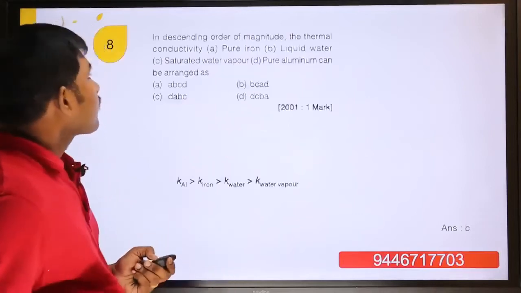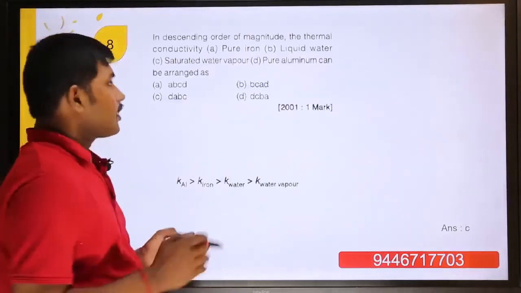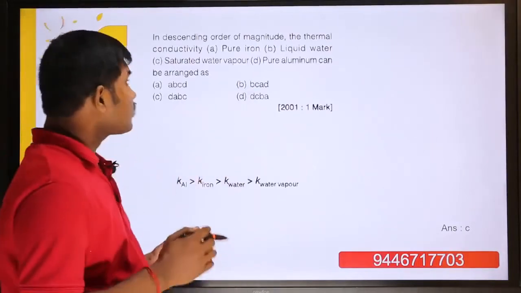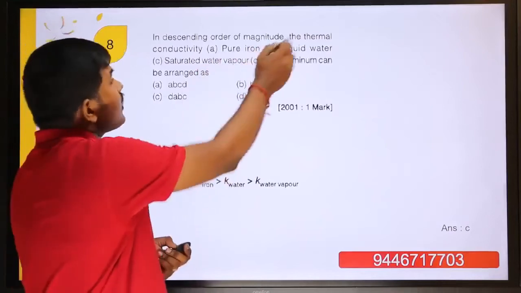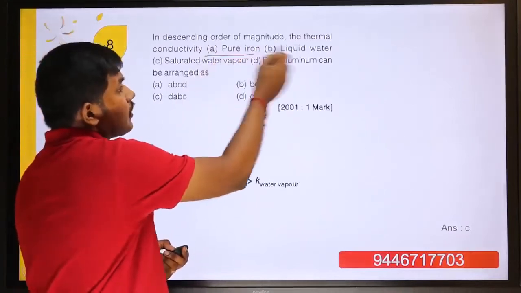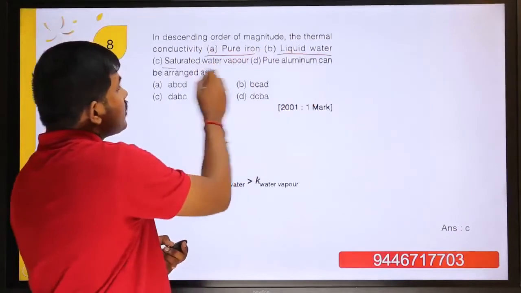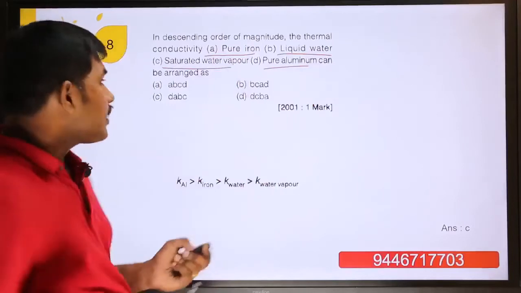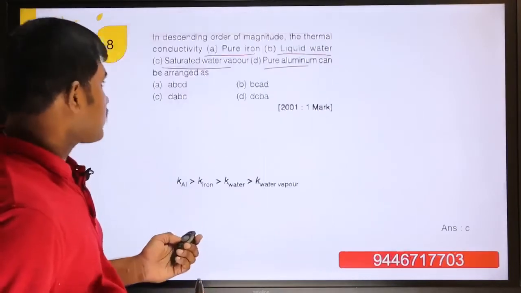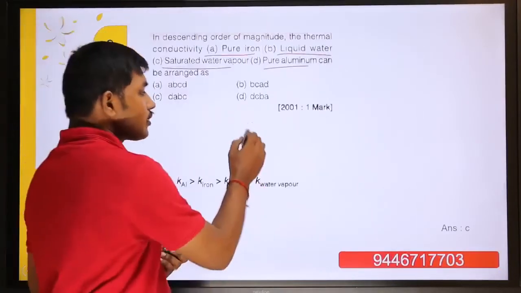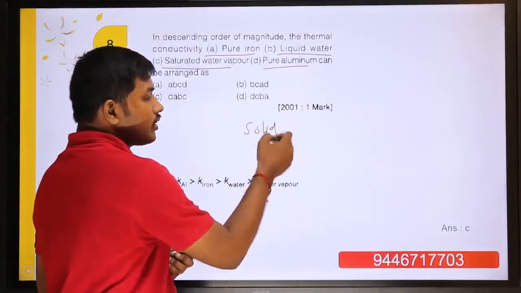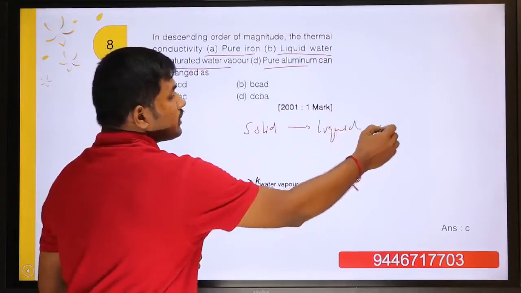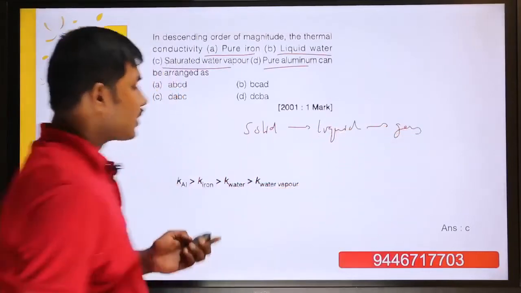Next question. So the same question again asking related to thermal conductivity in 2001. Arrange in descending order of magnitude of thermal conductivity: pure iron, liquid water, saturated water vapor, pure aluminium. So remember, I already discussed one chart related to that. Solid has the highest thermal conductivity, then comes liquid having low, and lowest is gas. So based on that we have to decide.